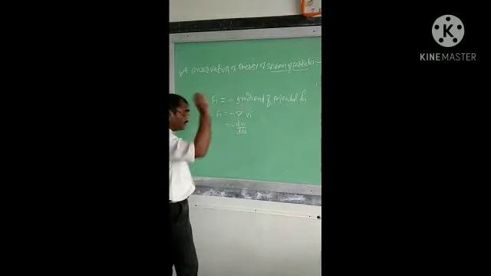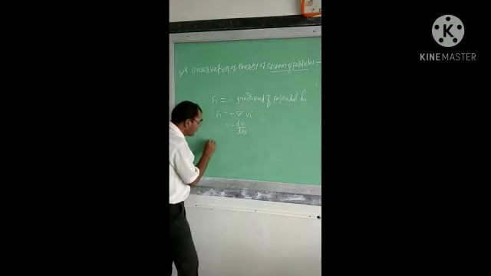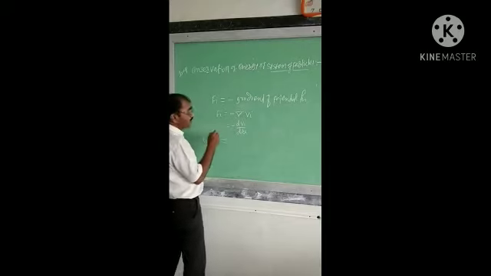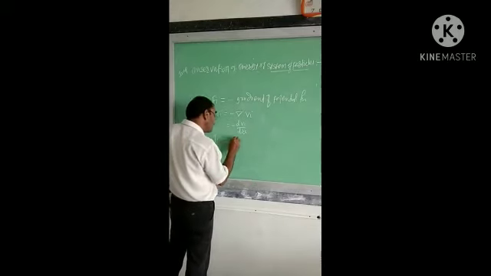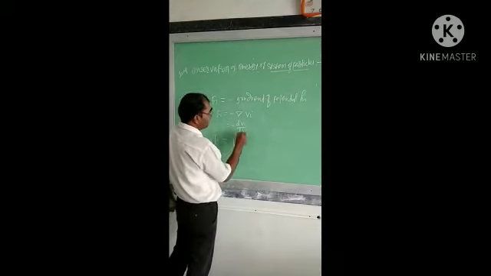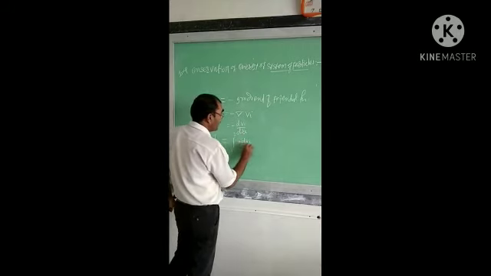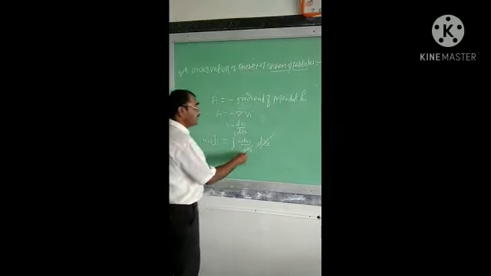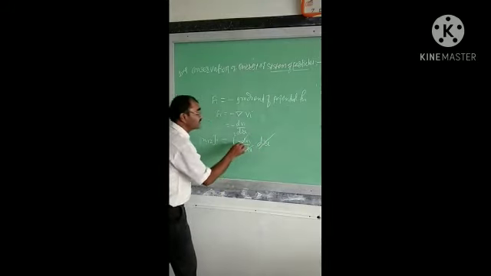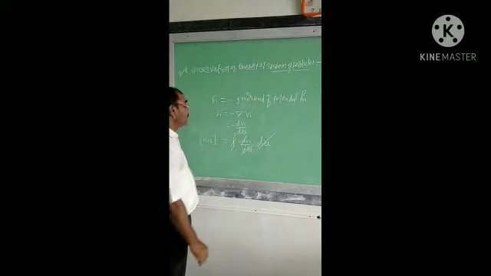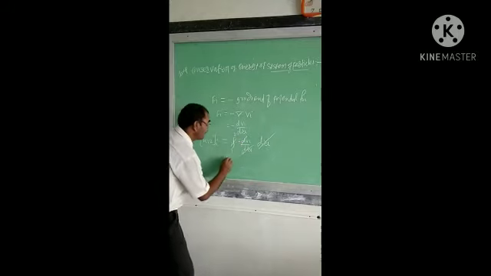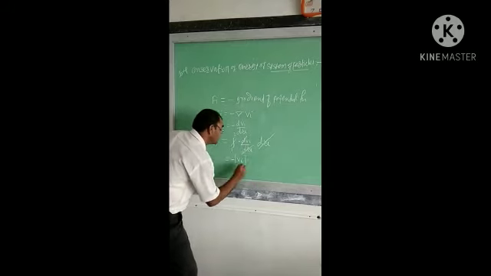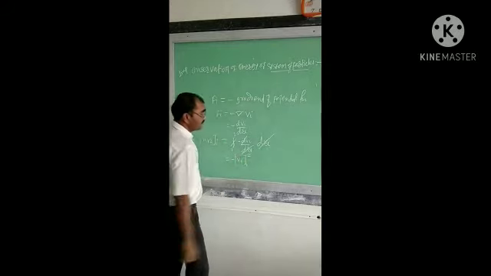Putting these values in the equation, the work done 1 to 2 of the ith particle between initial and final position equals integration 1 to 2 of Fi, that is minus dVi by dri into dri. This dri gets cancelled, as integration and derivative are opposite to each other and cancel, which is equal to minus Vi between the limits initial to final position, 1 to 2.